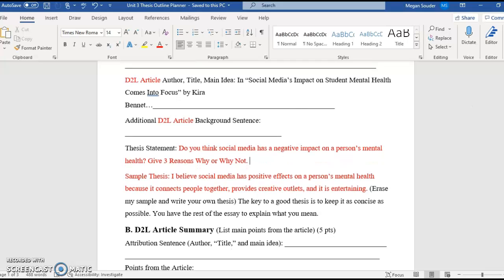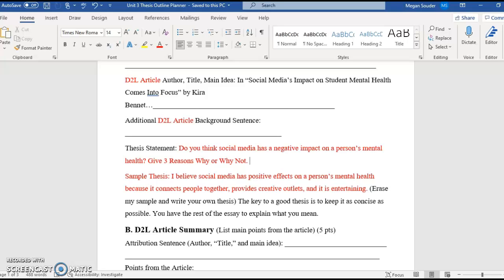And the thesis statement, your thesis needs to answer the prompt question, which is, do you think social media has a negative impact on a person's mental health? You're going to give me 3 reasons why or why not. My sample thesis takes the positive side. So, I believe social media has positive effects on a person's mental health because it connects people together, provides creative outlets, and is entertaining.